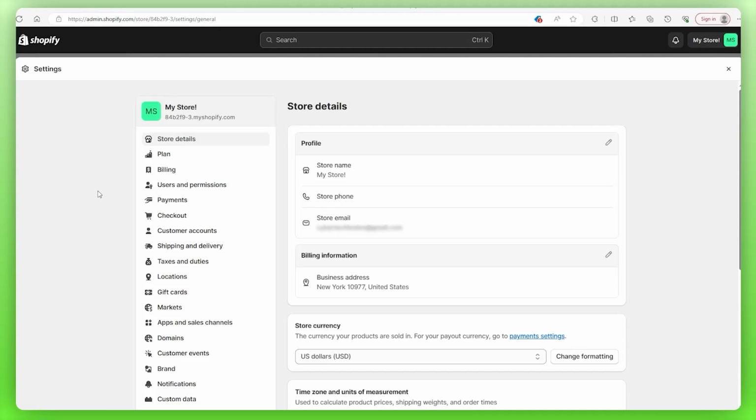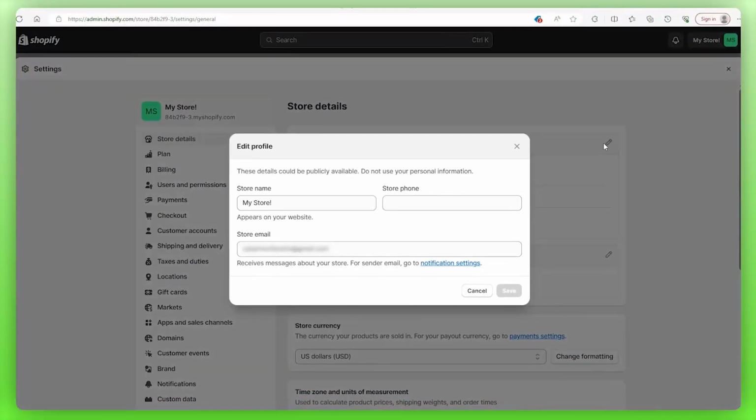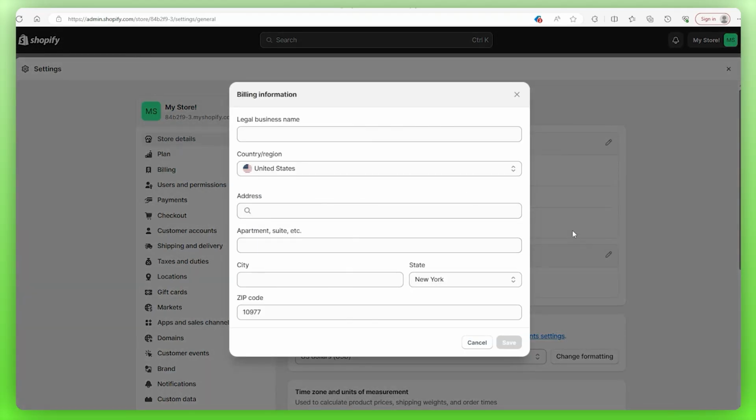Alright, so let's talk about our store details, which is the first tab. Make sure to check this information so that it's correct, and if you want to edit it, just click on this pen icon right here and input your info. And right below is your billing information, which you can also edit the same way by clicking on the pen.